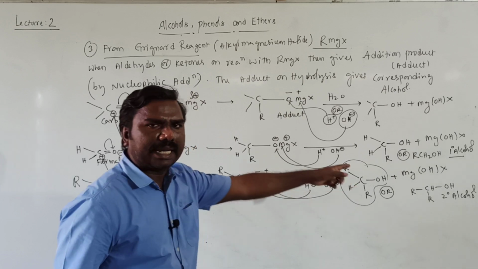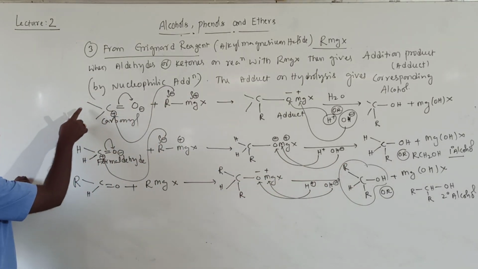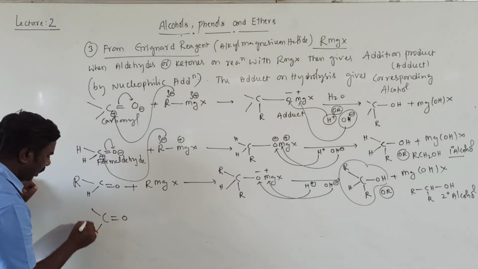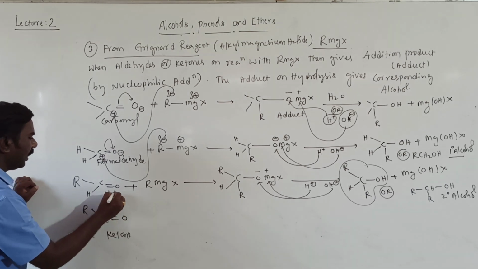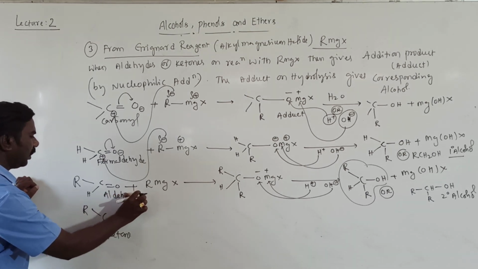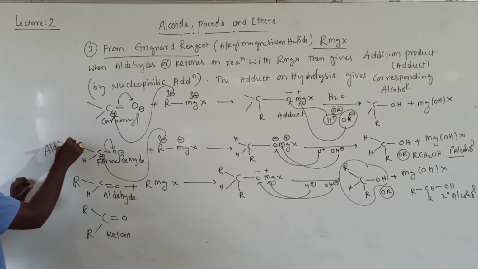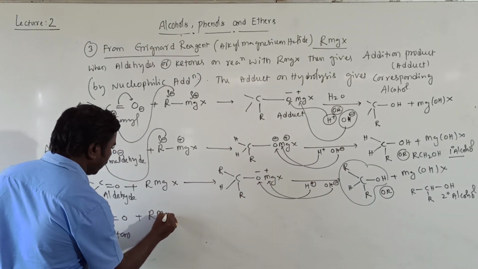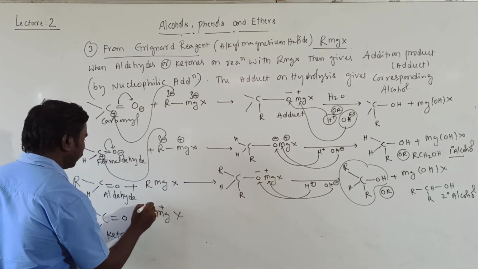Very, very important, secondary alcohol. Next. So first time HH, second time RH, third time RR. This is a ketone. The earlier ones are aldehydes, formaldehyde also, right? Then treated with RMgX, plus minus, plus minus.